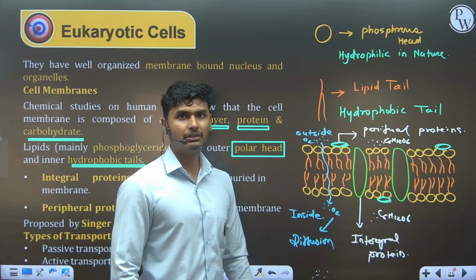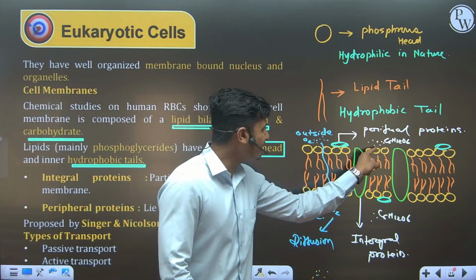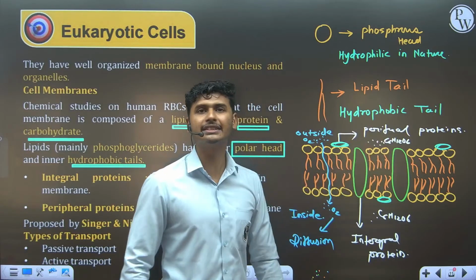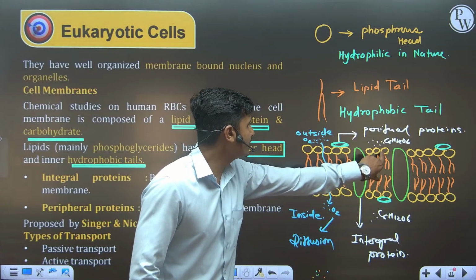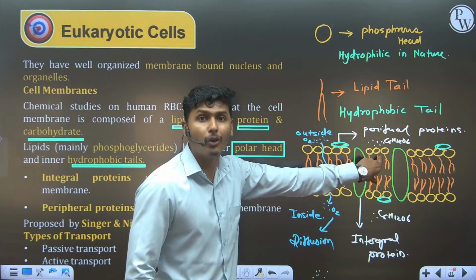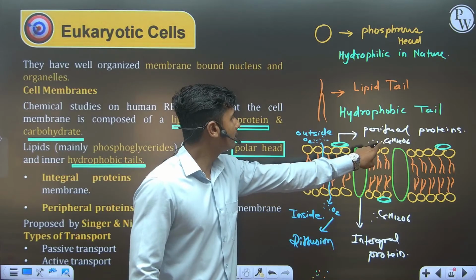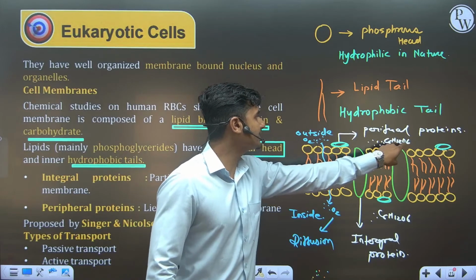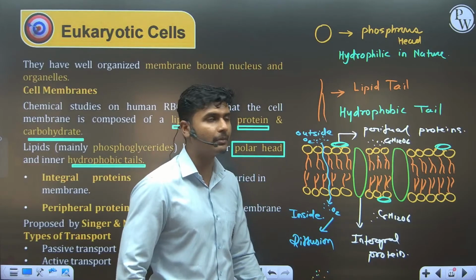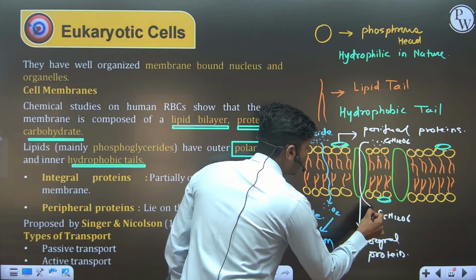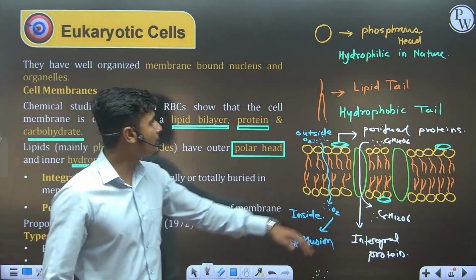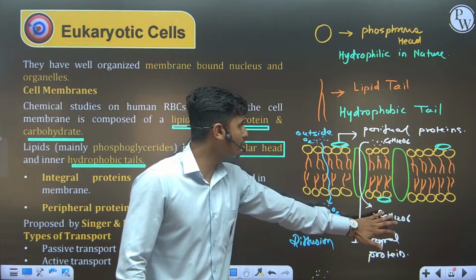But now it can't diffuse through this membrane because glucose is hydrophilic in nature, and most of this membrane is made up of hydrophobic lipid molecules. So C6H12O6 is not going to easily diffuse through this membrane. So this integral protein helps it to diffuse, from higher concentration to lower concentration.